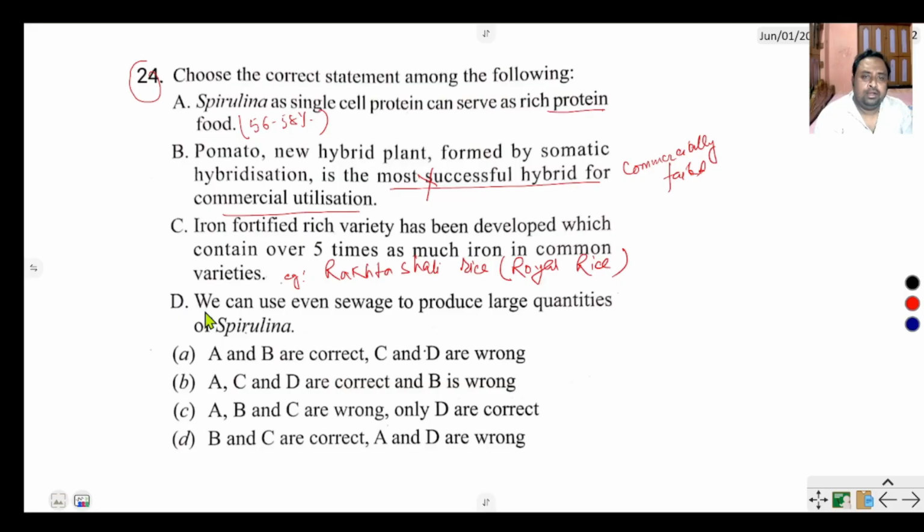Okay. We can use even sewage to produce large quantities of spirulina. That is right. So here the correct option is A, C, and D. B is wrong. Correct option is B.